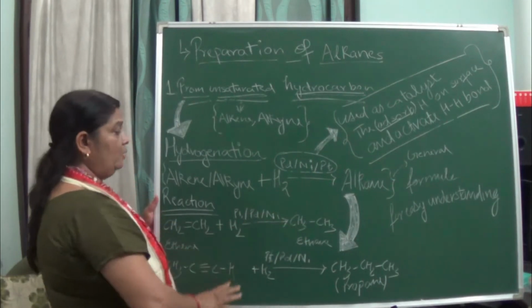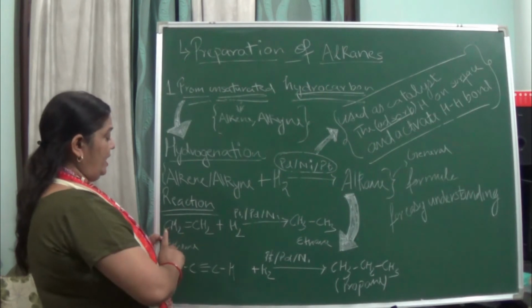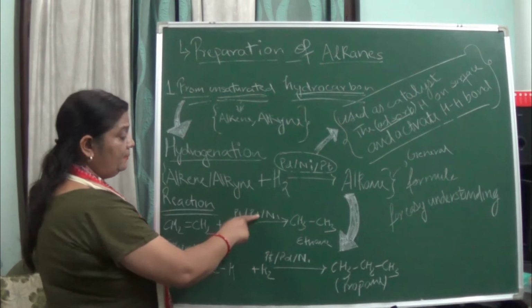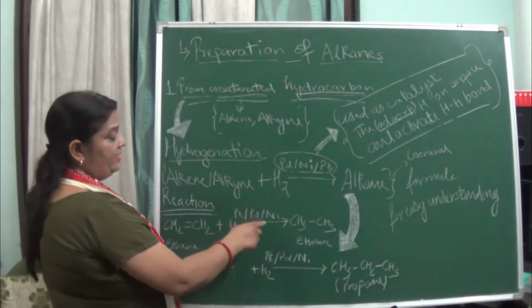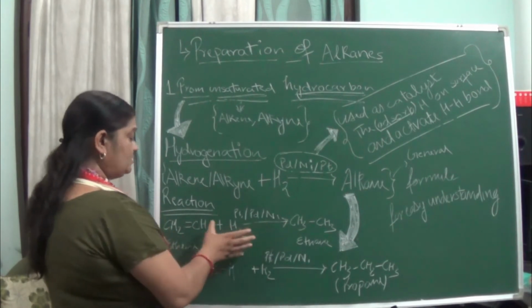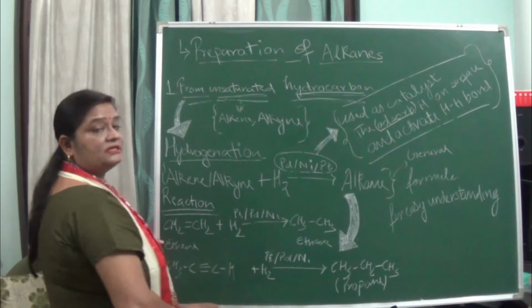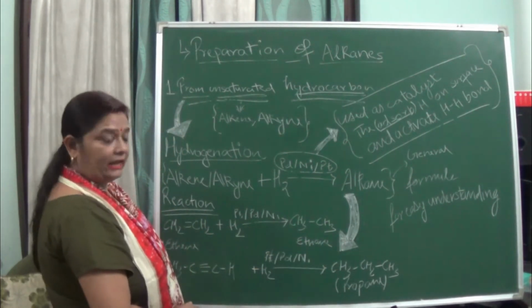Here we have taken, for example, ethene, CH2=CH2. We add hydrogen to it in the presence of a catalyst, platinum, palladium or nickel, and the bonds are broken, forming the saturated hydrocarbon, the alkane ethane.